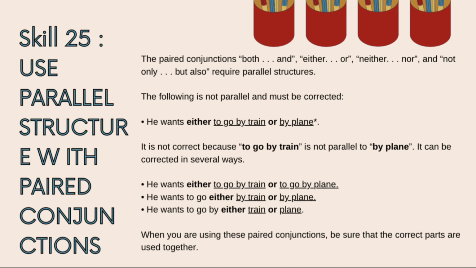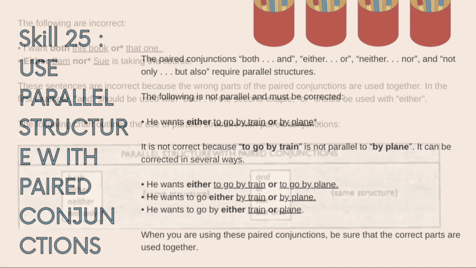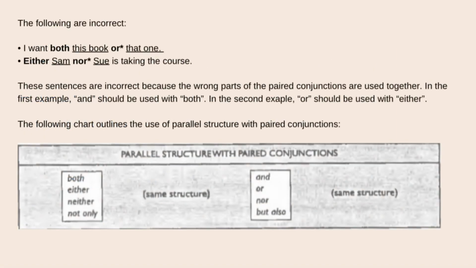It can be corrected in several ways. The examples are: "He wants either to go by train or to go by plane." And then "He wants to go either by train or by plane." And the last one, "He wants to go by either train or plane." When you are using these paired conjunctions, be sure that the correct parts are used together. The following are incorrect: "I want both this book or that one." And the second incorrect example is "Either Sam nor Sue is taking the course."